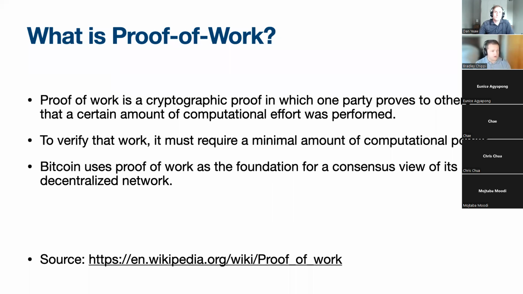So what is proof of work? Proof of work is a cryptographic proof in which one party proves to others that a certain amount of computational effort was performed. To verify that work, it must require a minimal amount of computational power. Bitcoin uses proof of work as the foundation for a consensus view of its decentralized network. And I have a source.